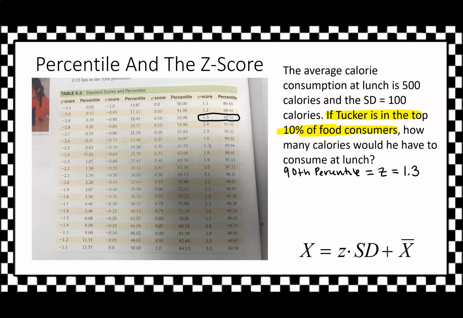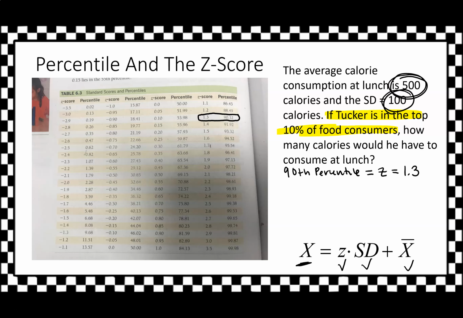And I also need to know what the standard deviation is. You can see if I want to find how many calories Tucker has to consume, that's my x. My z I have, my standard deviation I have, it's 100. Do I have my x bar? Yeah, I do actually. Look, it's given to me right here. The average is 500.